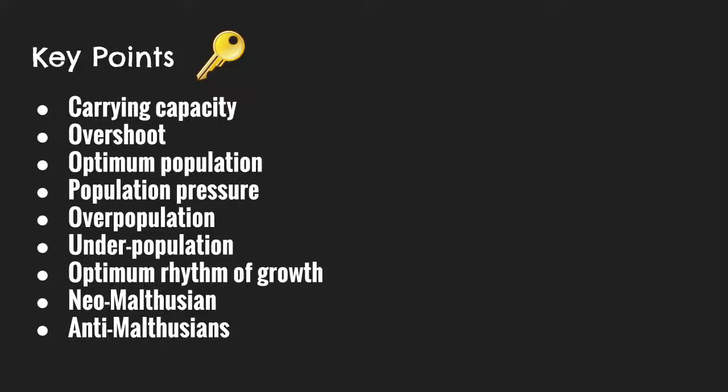Neo-Malthusian is a person who believes or agrees with what Thomas Malthus said with his theory, while the Anti-Malthusians are the people who do not agree, or disagree, with what Thomas Malthus said or his theory.